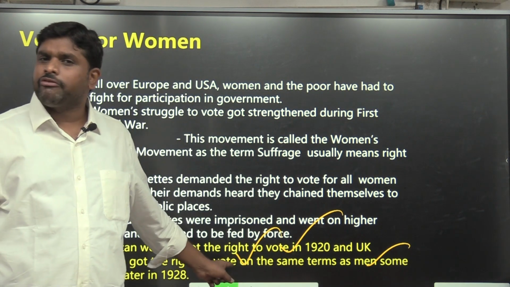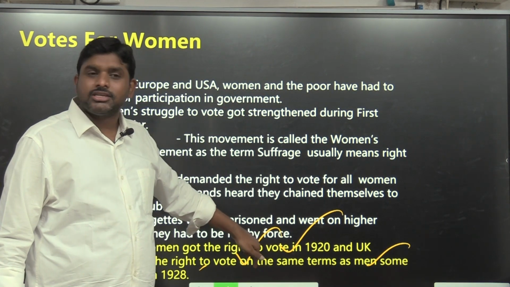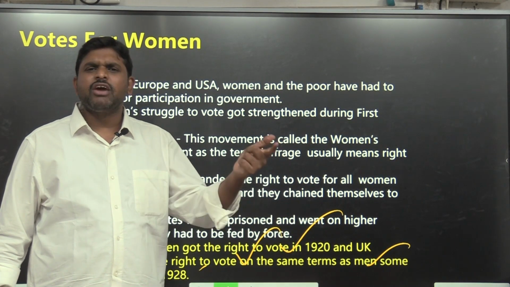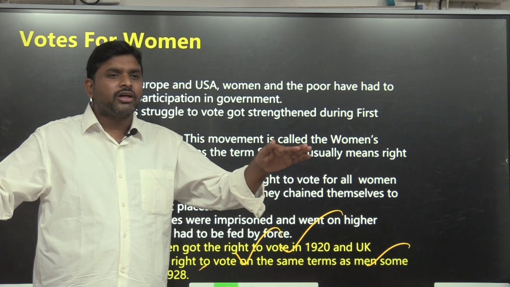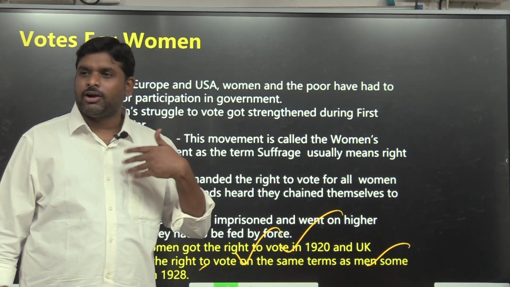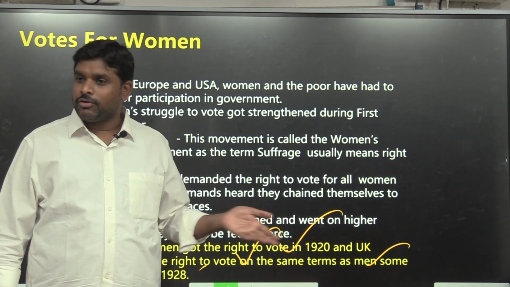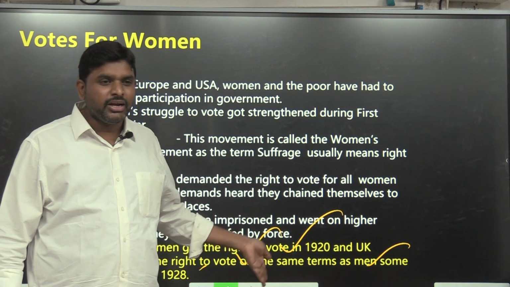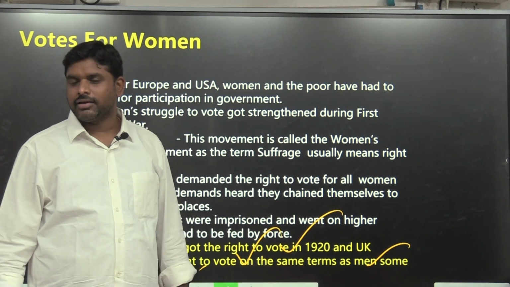But America's independence was in 1784, and they gave voting rights in 1920. Our independence was in 1947, and when we gave voting rights, we gave them immediately. So proportionately, who is greater? We are greater. You got IAS in the 6th attempt, I got IAS in the 1st attempt. You got independence in 1784 and gave voting rights in 1920. I got independence in 1947 and gave voting rights immediately.